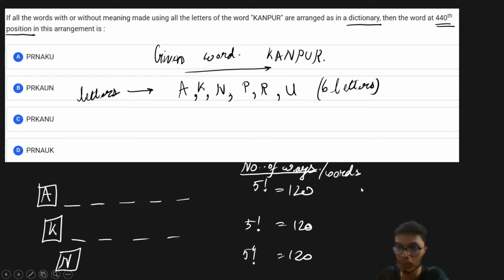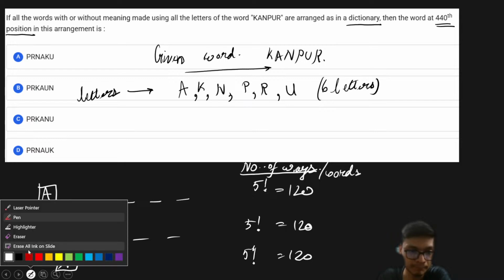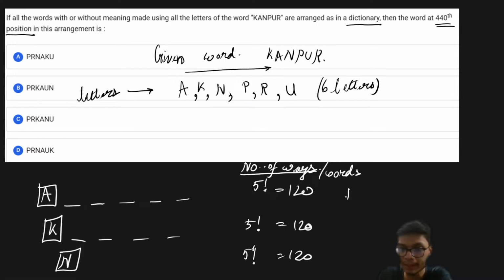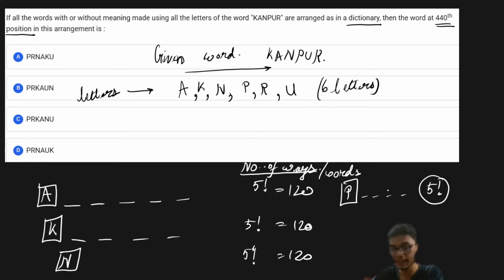Now if you take one more letter P, the number of words starting with P is again 5 factorial, that is 120.